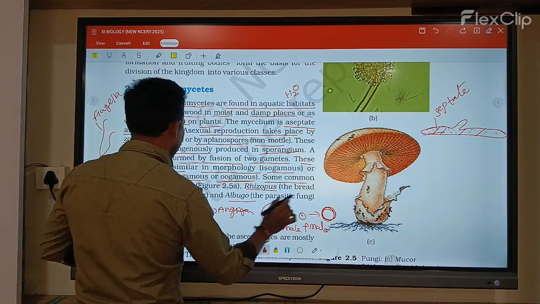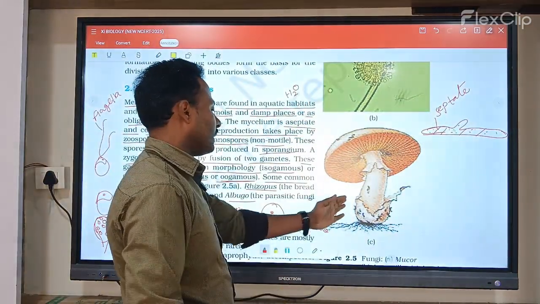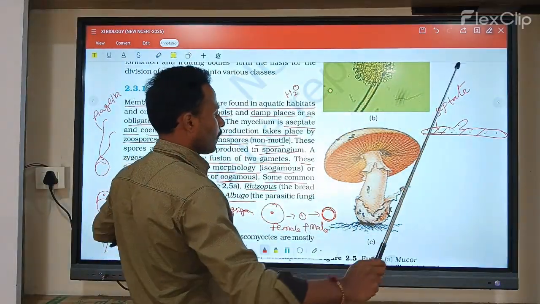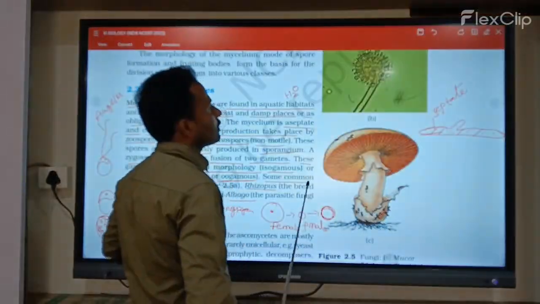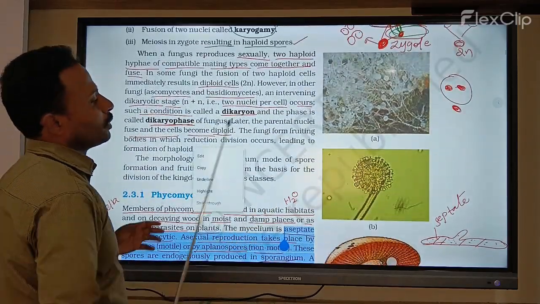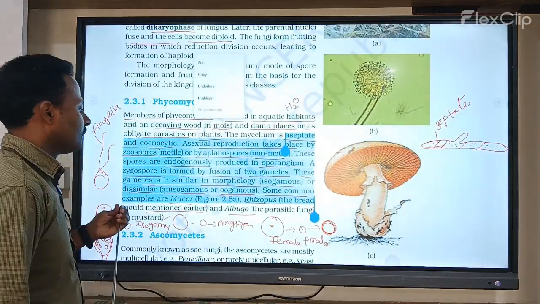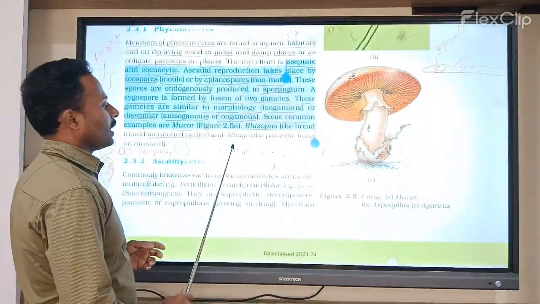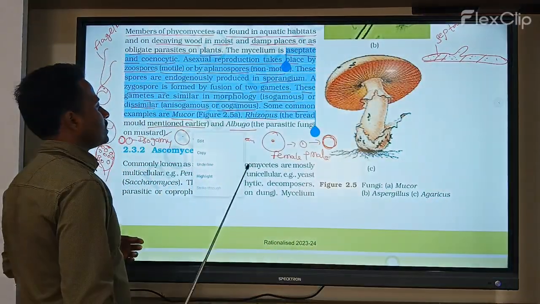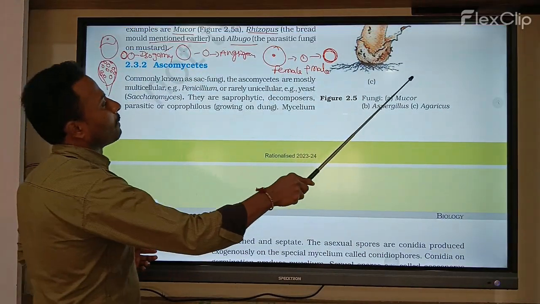which is the bread mold, mentioned earlier, and the parasitic fungus on mustard. They also give Aspergillus. In the figure, the first one is Mucor, the second one is Aspergillus, and the third one is the formation of Agaricus basidiocarp. This is all in Phycomycetes.